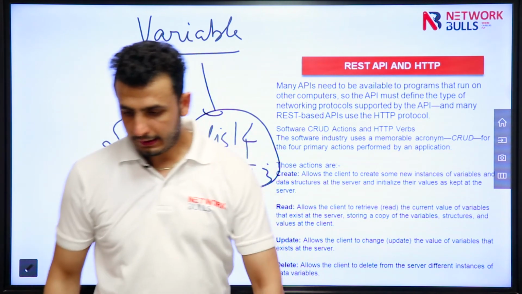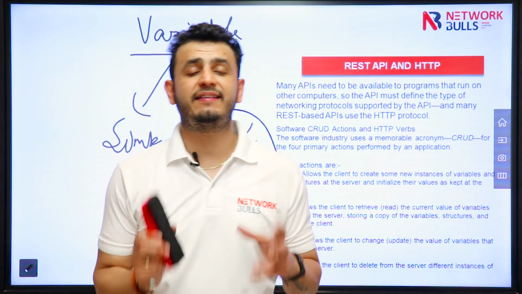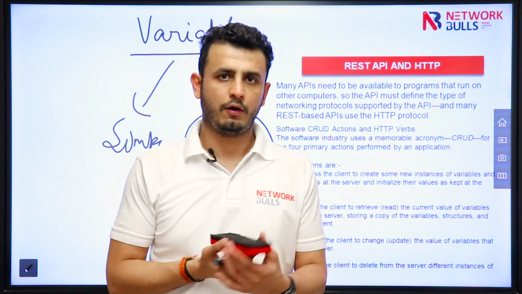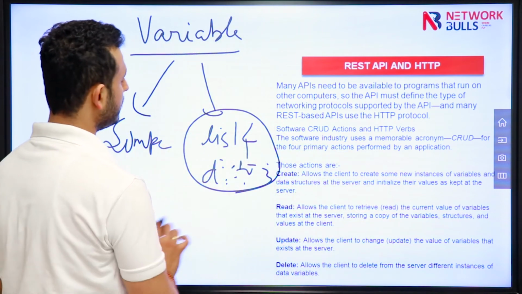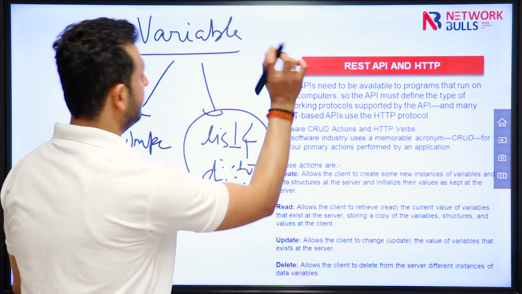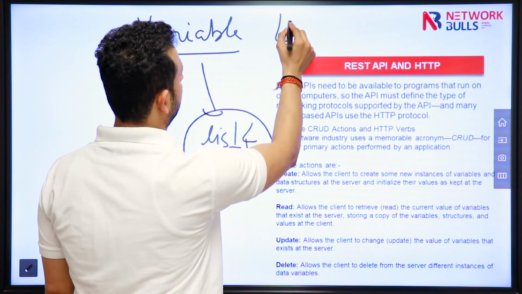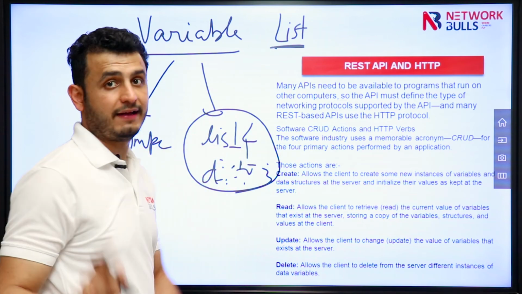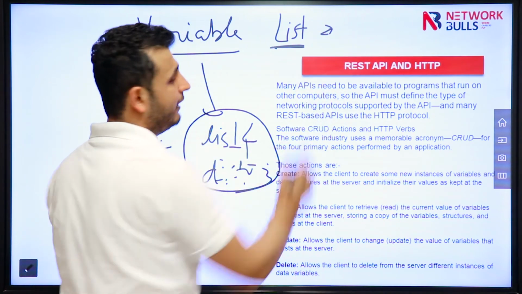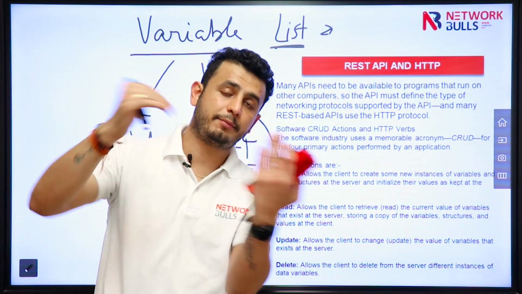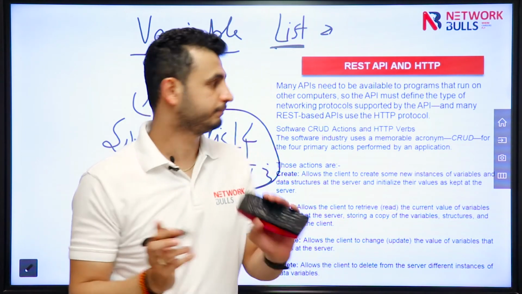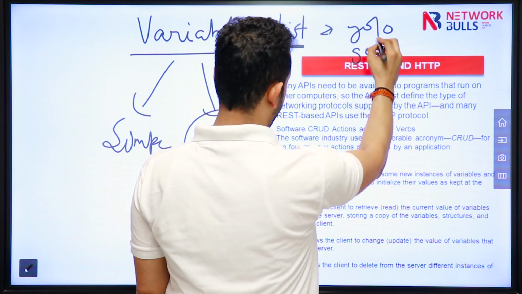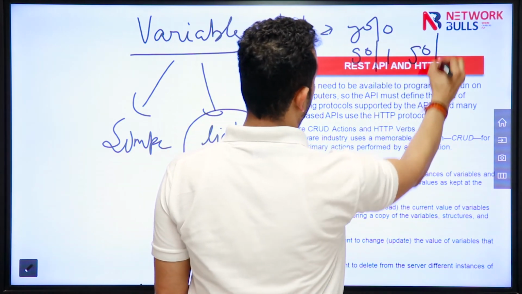In a programming language, a variable is a name or label that has a defined value. For example, I asked for a list of interfaces. So list is my variable, and the interface names that I will get from the device are the values, like gig 0/0, gig 0/1, gig 0/2.